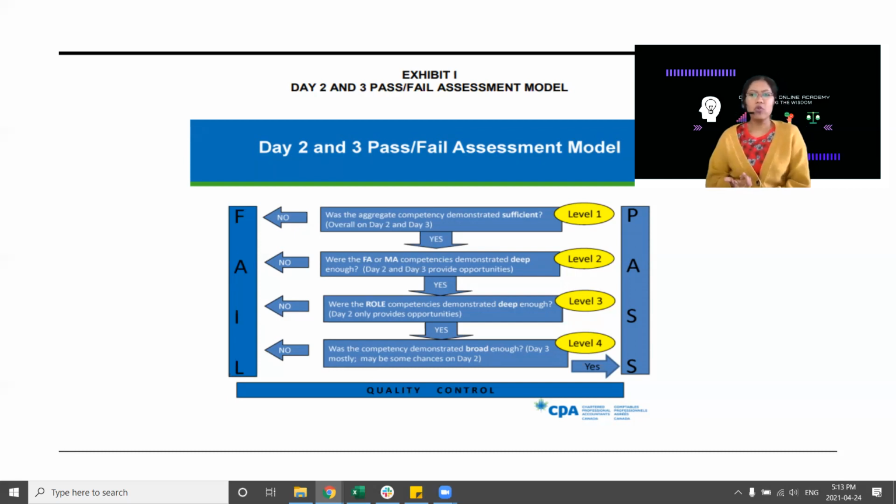Now, one more question that is often asked is, what is this sufficient? How much? There is no fixed answer that if you score this many Cs, you will pass, because that's the one thing CPA has kept as a secret ingredient in this passing structure. We don't know what sufficient looks like, and it changes year over year based on how everyone is doing.